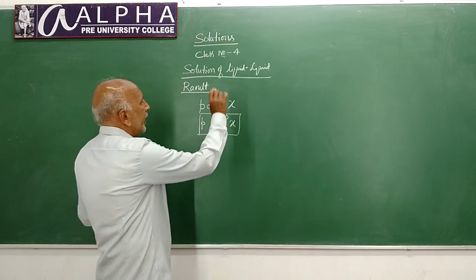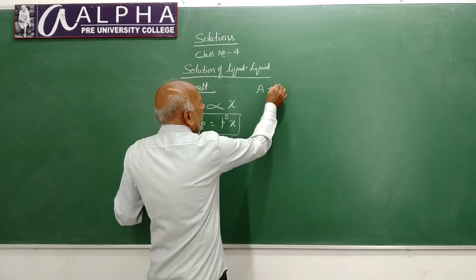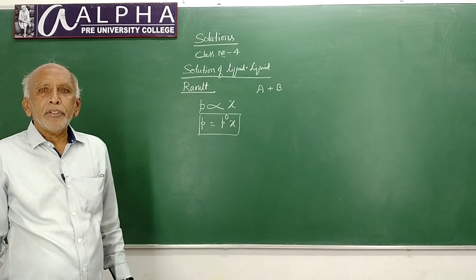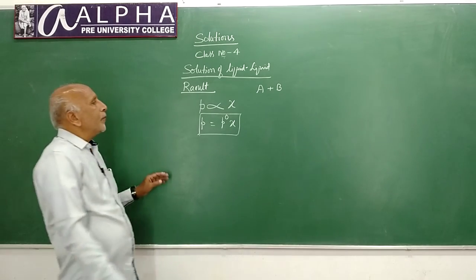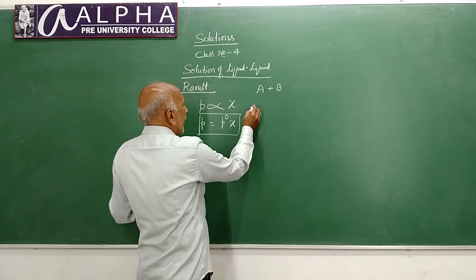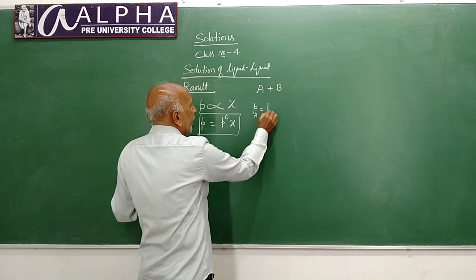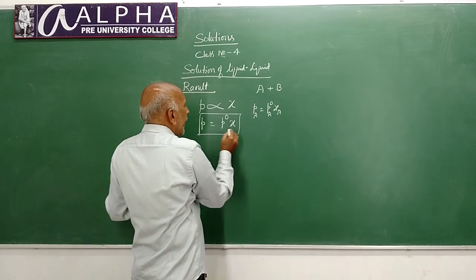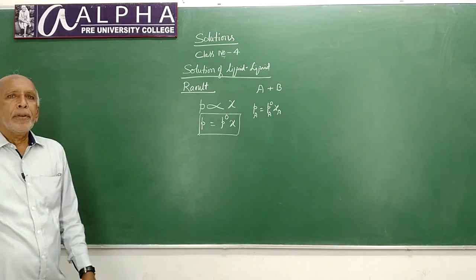Consider a solution made up of two liquids, A and B. For liquid A, we can write Raoult's expression as Pa is equal to P naught A chi A. Here P naught is actually a constant term.